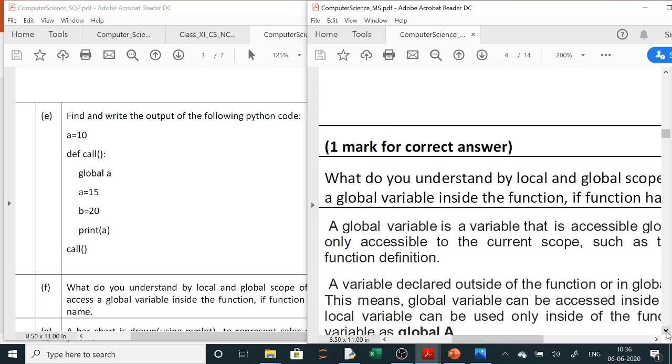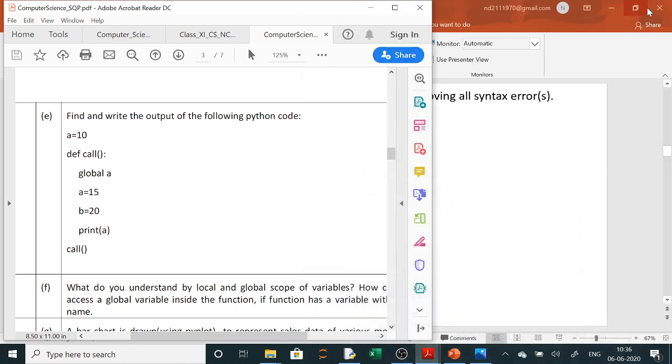Now what do you understand by local and global scope? Scope means where it can be used. So local means wherever it is declared, only in that block it can be used, and global means if it is declared outside any block, then it is global in nature and it can be used anywhere in our program. So go through the answer here.